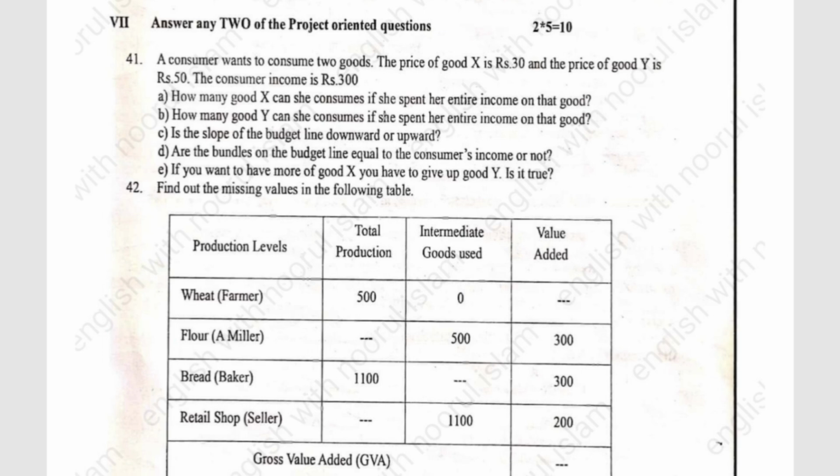So sub-question A: how much of good X can she consume if she spends her entire income on that good? Now, how much of good Y can she consume if she spends her entire income on that good? Next, is the slope of the budget line downward or upward? Next, are the bundles on the budget line equal to the consumer's income or not? If you want more of X, you need to give up Y. Is it true?